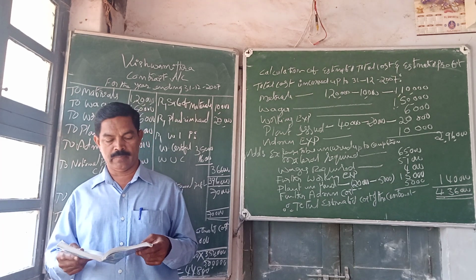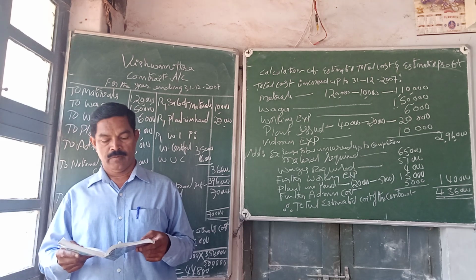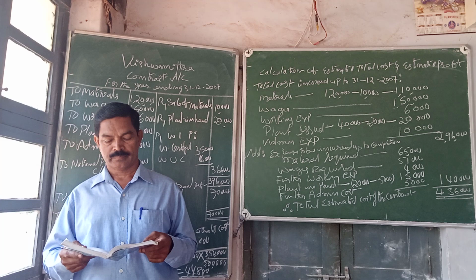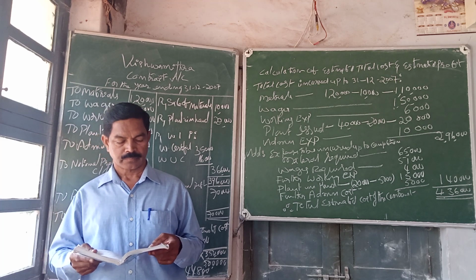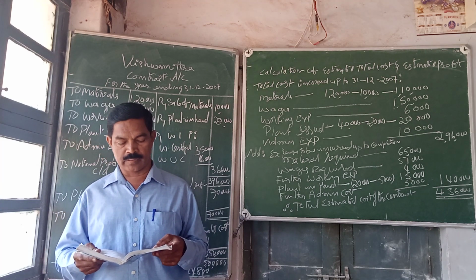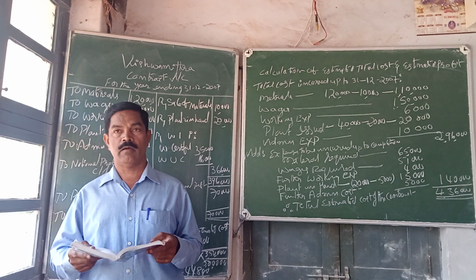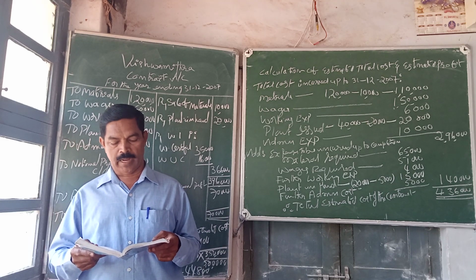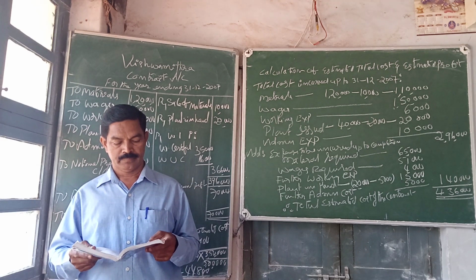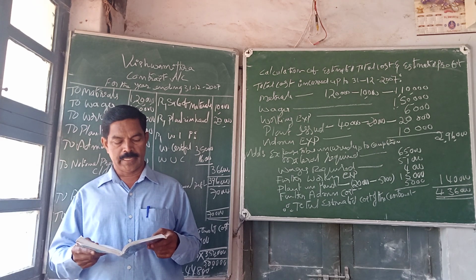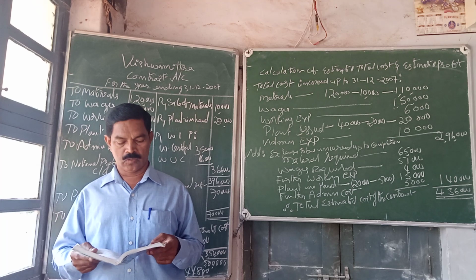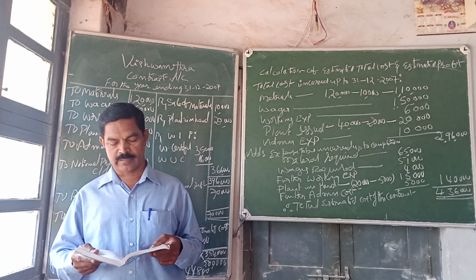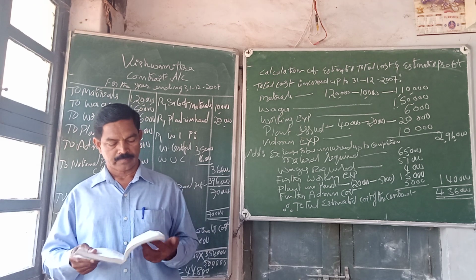Materials 1,20,000, plant issued 40,000, wages 1,50,000, working expenses 6,000, administration expenses 10,000, sale of materials 10,000, work certified 3,50,000, and plant in hand on 31st December 2007 20,000, cost of work uncertified 16,000.